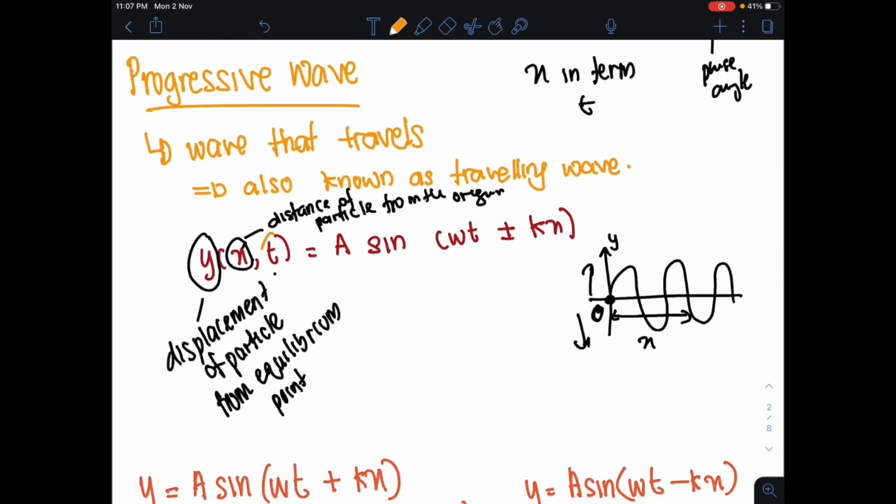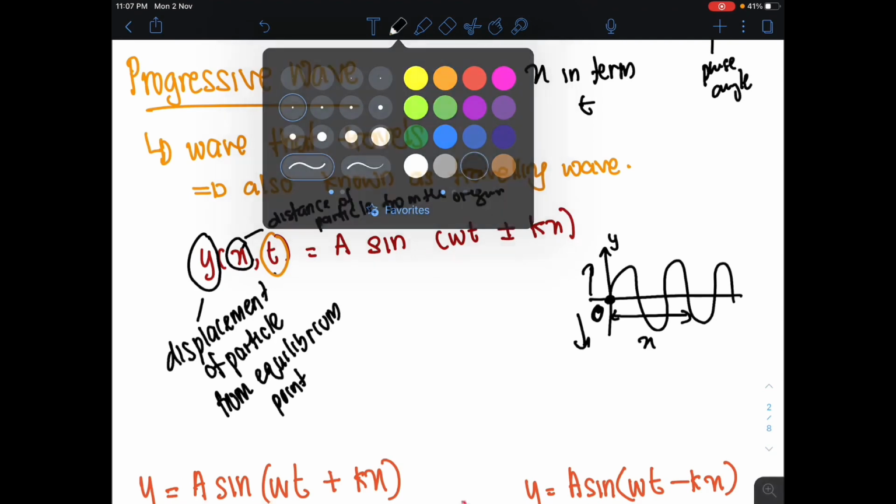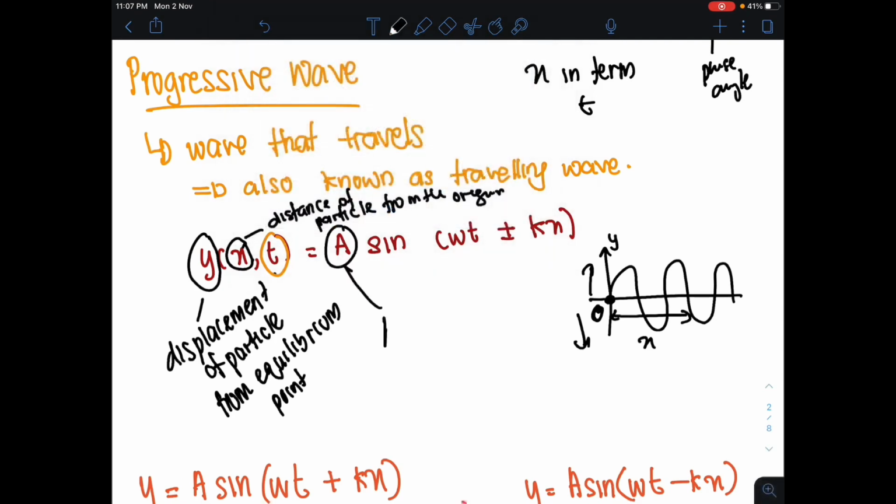And then T dekat sini adalah at a particular time lah, time taken lah. And then we have next, kita ada dekat sini adalah A. A is still the amplitude, iaitu maximum displacement of your particle, which is going to sit on your Y component here. Ini adalah A kamu, dan juga negatif A. Sin is the periodic motion ataupun sinusoidal waveform by the wave.